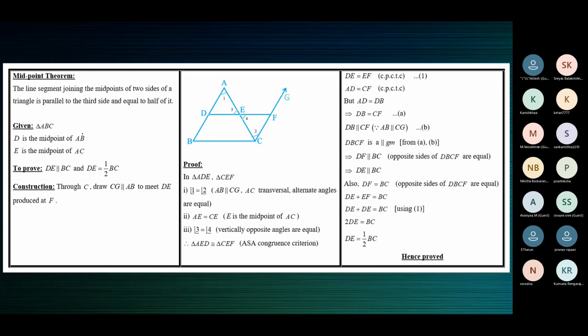Just go through the given and the results. We won't see the construction now. As we discussed, given triangle ABC, D is the midpoint of AB, E is the midpoint of AC. The result by the midpoint theorem is DE is parallel to BC and DE is equal to half of BC.